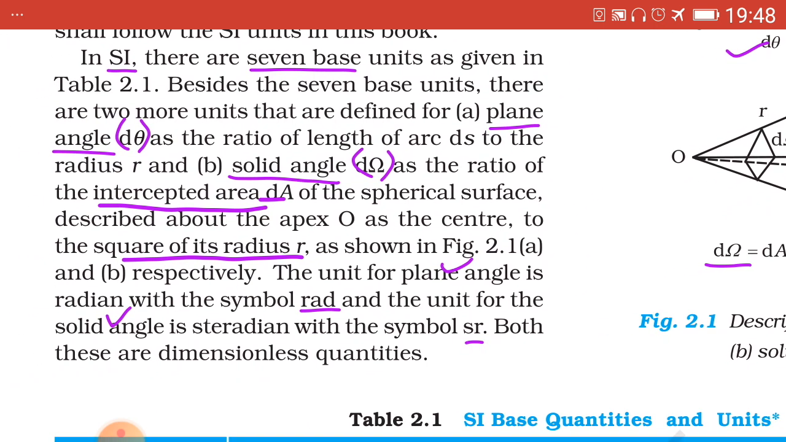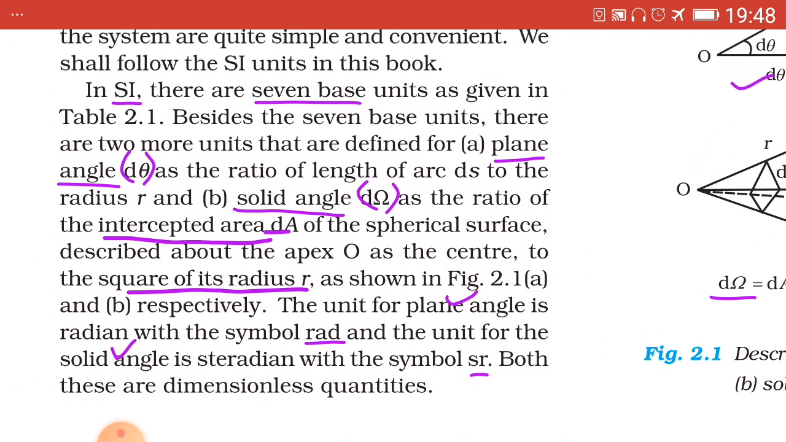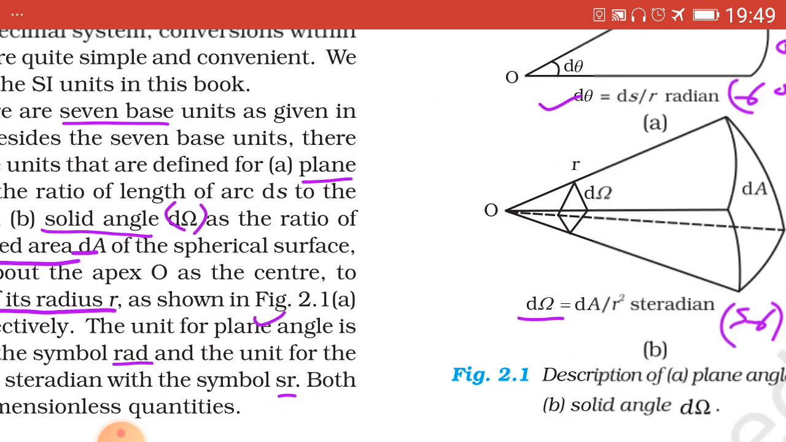The unit for plane angle is radian denoted by rad, and the unit for solid angle is steradian denoted by sr, both small letters, and in radian also all small letters, which have to be taken note of. Both these are dimensionless quantities. Both of the units are dimensionless, means capital M raised to 0, capital L raised to 0, capital T raised to 0 is the dimensional formula because both are ratios.